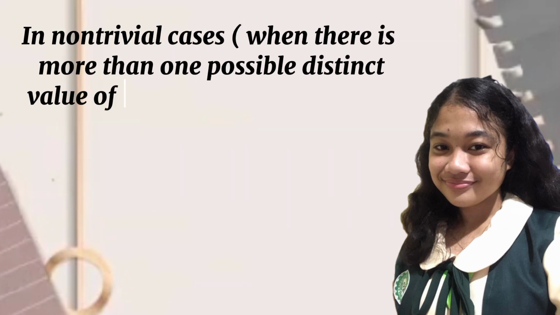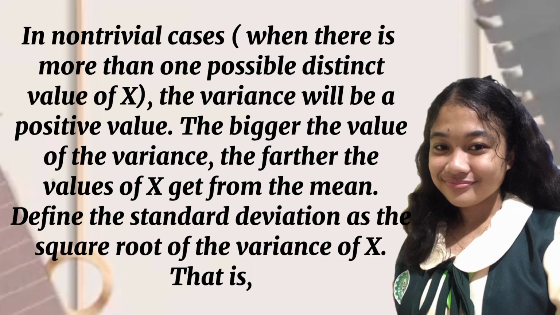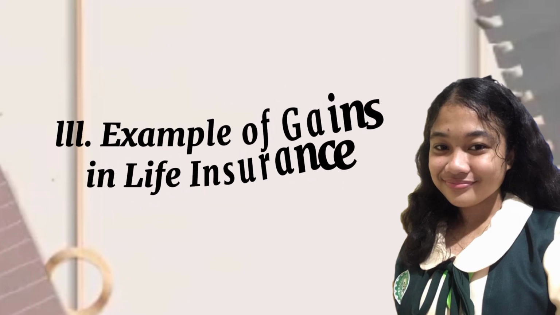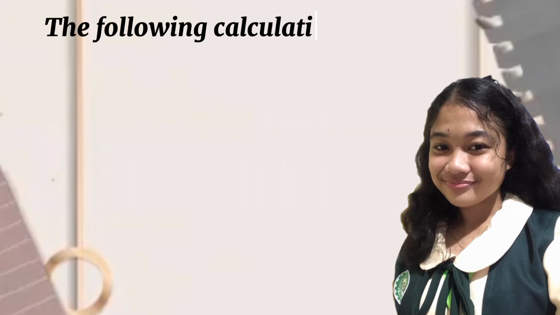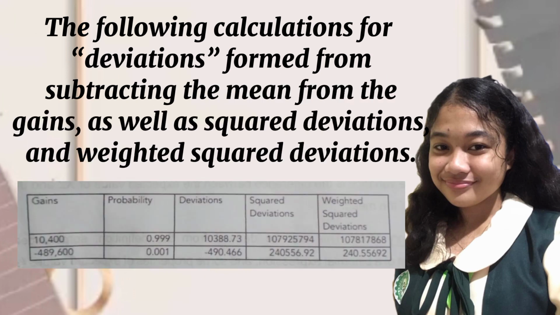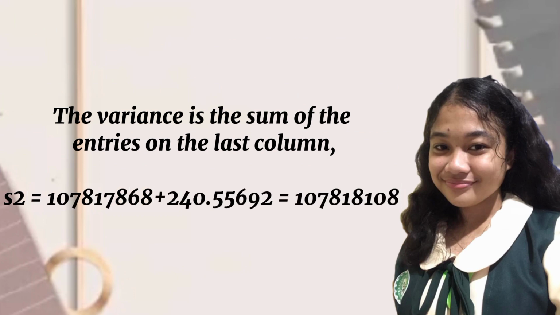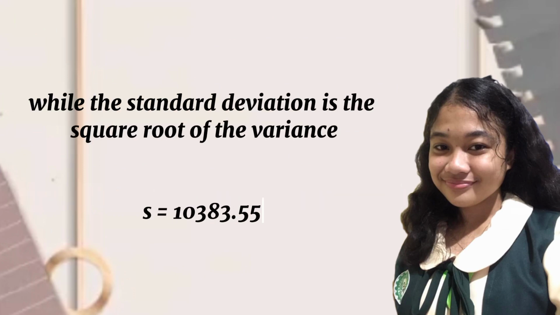In the non-trivial case, when there is more than one possible distinct value of x, the variance will be a positive value. The bigger the value of the variance, the farther the values of x get from the mean. Define the standard deviation as the square root of the variance of x, that is, sigma equals the square root of Var(x). Example of gains in life insurance: the following calculation shows deviations from subtracting the mean from the gain, as well as squared deviations and weighted squared deviations. The variance is the sum of the entries in the last column, while the standard deviation is the square root of the variance.